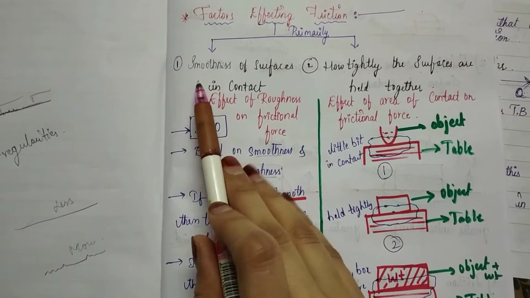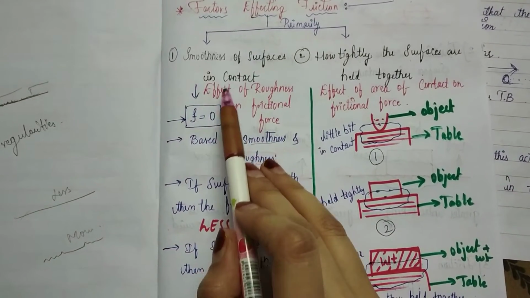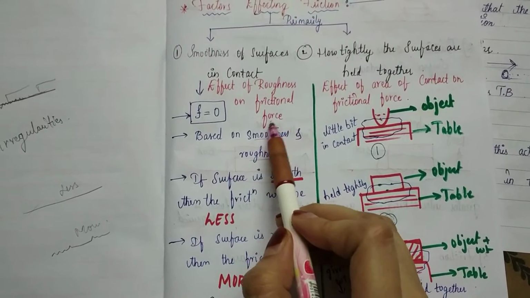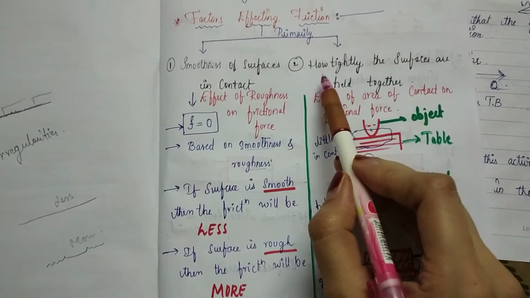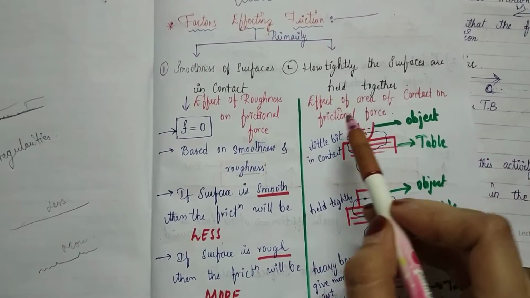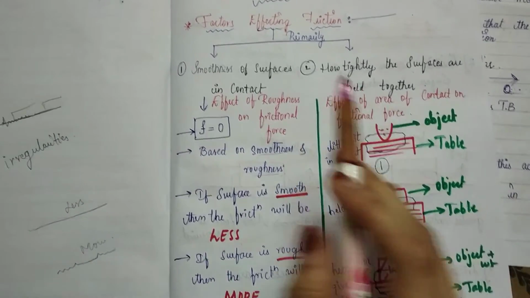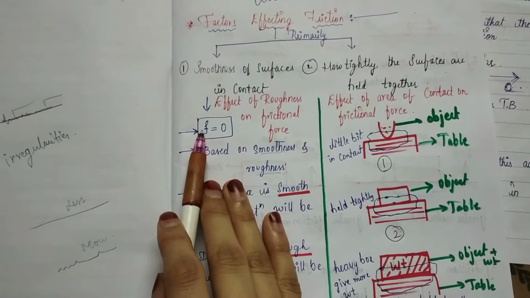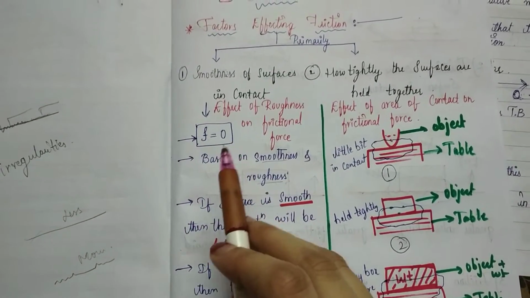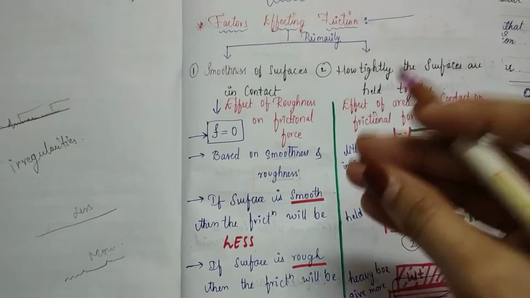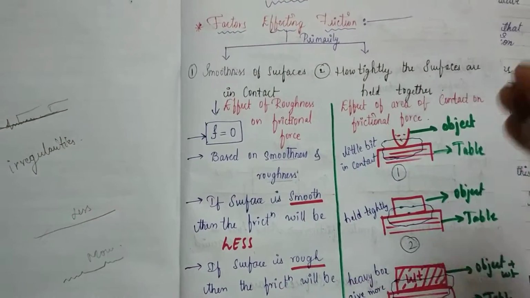First we will discuss the smoothness of surfaces in contact, which is also called the effect of roughness on frictional force. How tightly the surfaces are held together is also called the effect of area of contact on frictional force. First we will discuss the first. How smooth or rough the surface is decides how much friction will come.